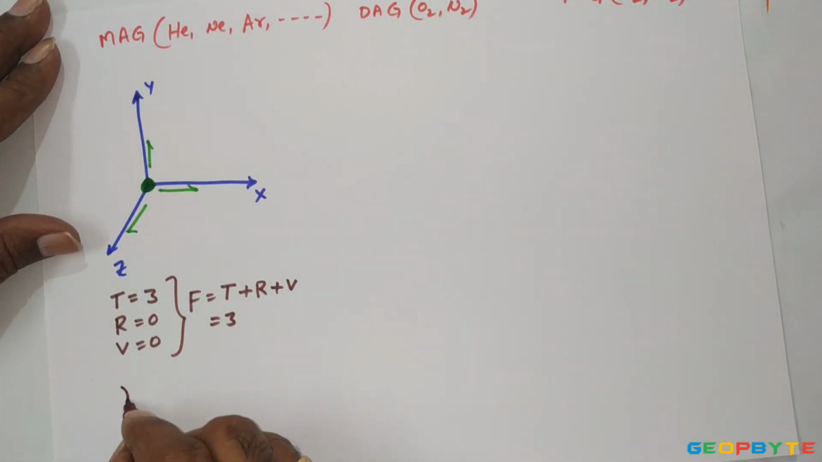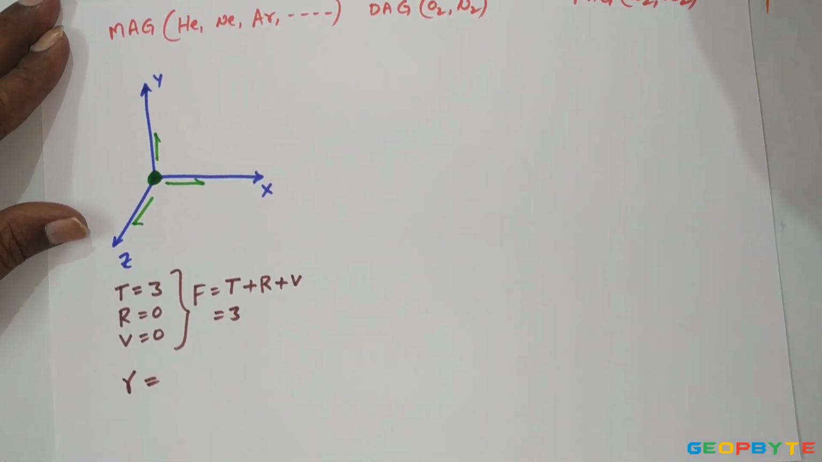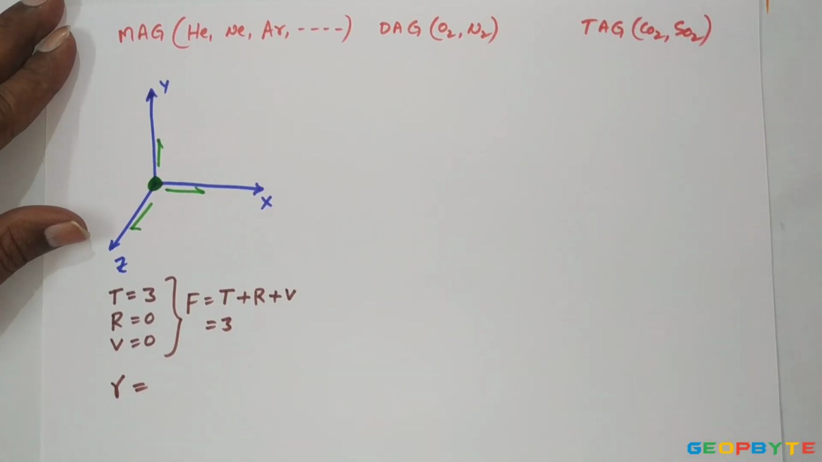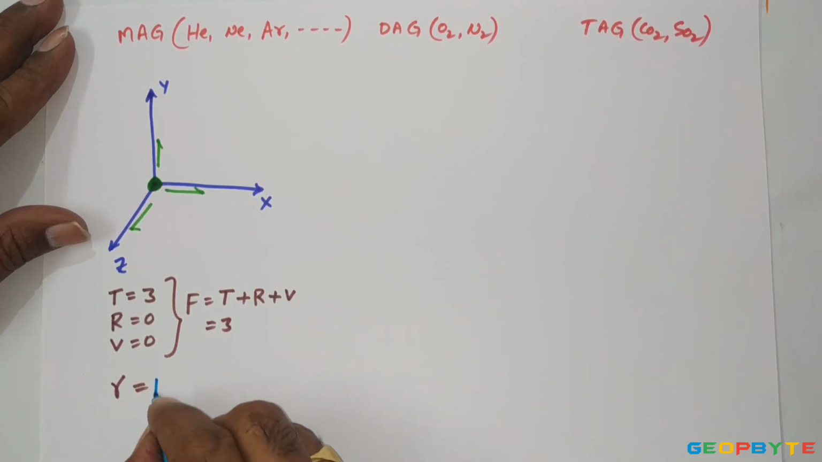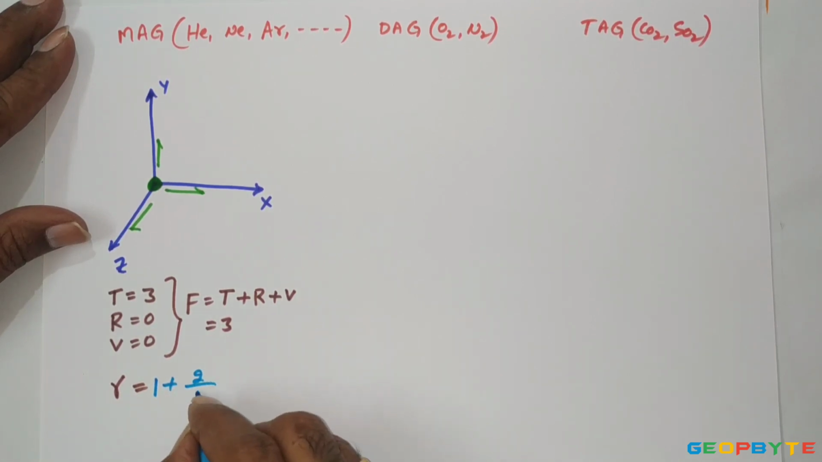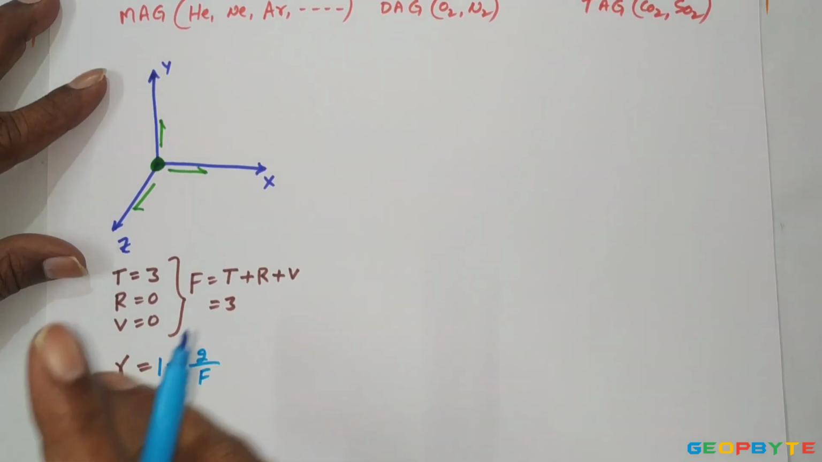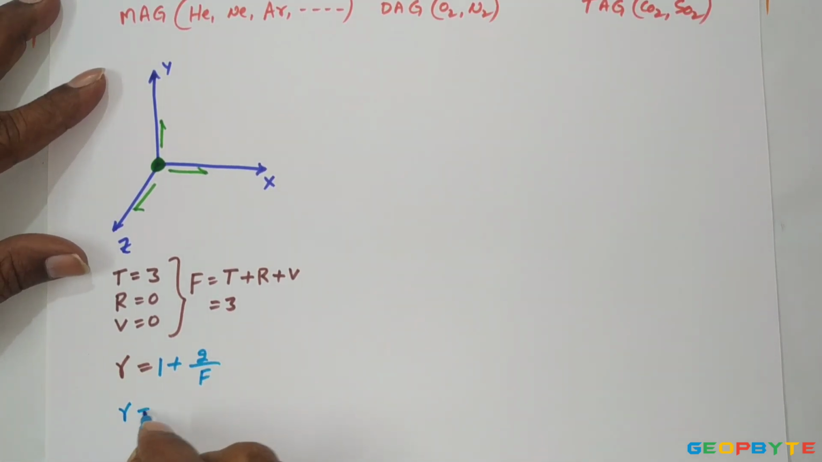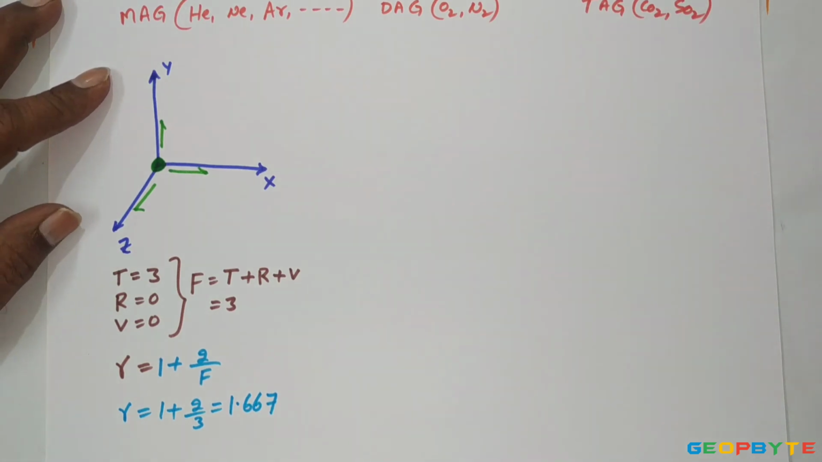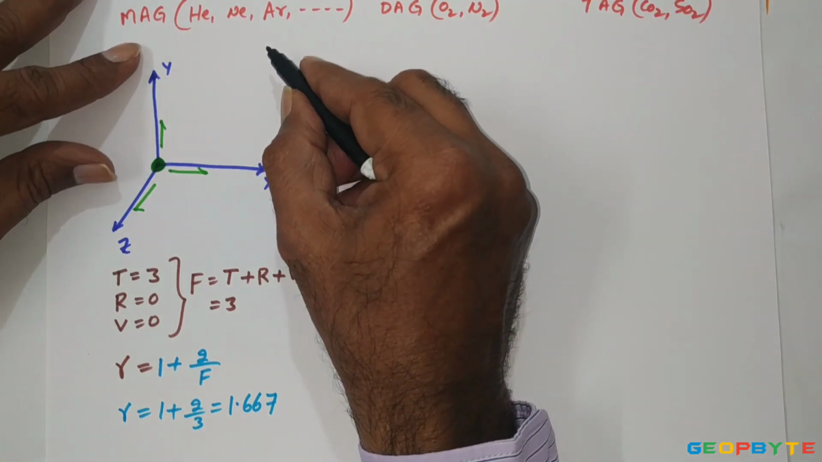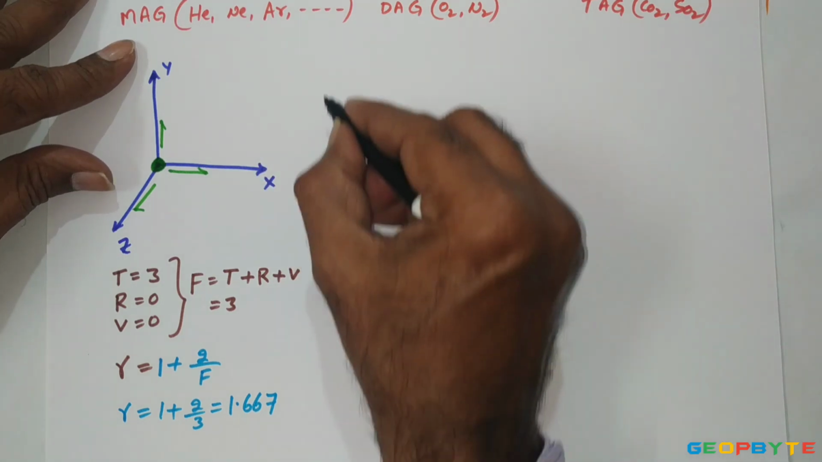Then you know the relation between the adiabatic index and degree of freedom. The adiabatic index gamma equals 1 plus 2 by F. Since the degree of freedom equals 3 for monatomic gas, the adiabatic index gamma equals 1 plus 2 by 3, which is equal to 1.667. That is the adiabatic index for monatomic gas like helium, neon, argon, krypton, etc.